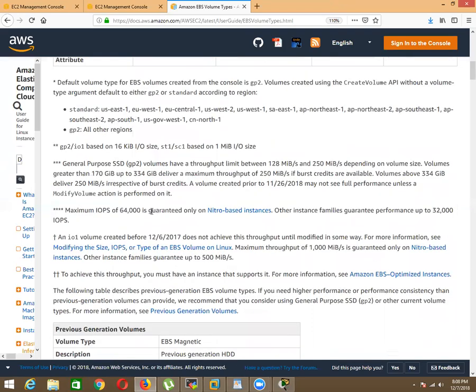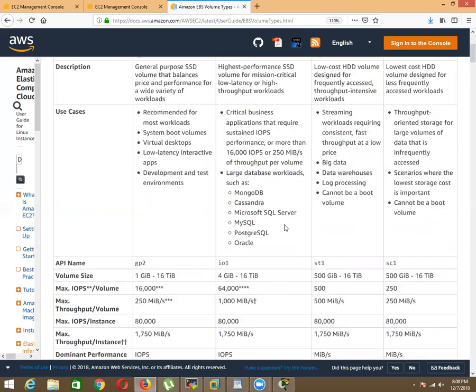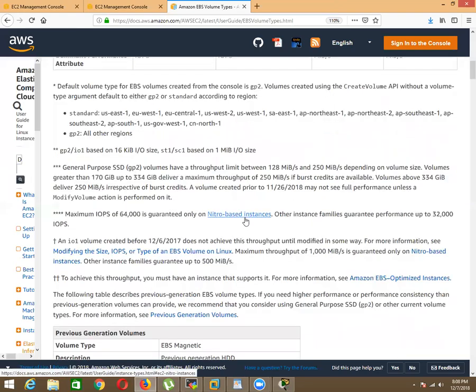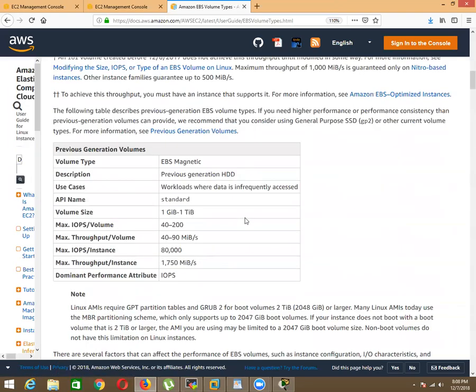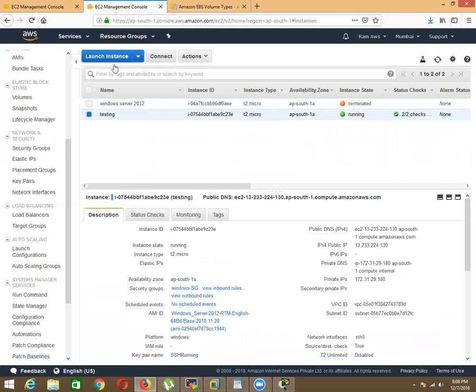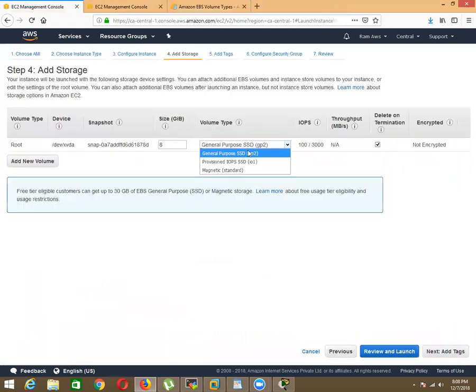There is one more storage available, magnetic, which does not come under this list because it is magnetic storage. This storage is designed for low workloads, like small applications you can run, and size is 1 GB to 1 TB, also designed for booting purposes. That's what all this storage is about.